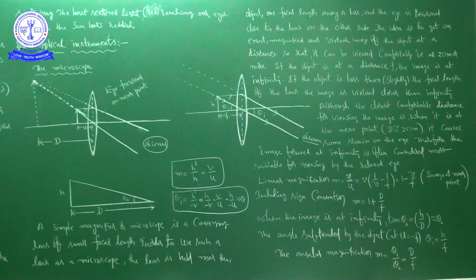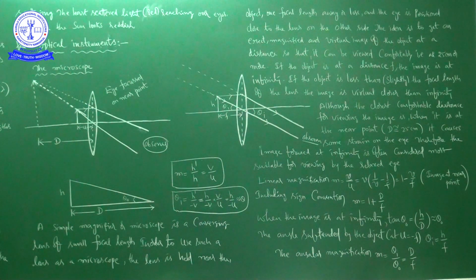So what is this 25 centimeters? 25 centimeters is the least distance of distinct vision for the human eye, for a healthy human eye. So 25 centimeters is the minimum distance to see the object without any stress to the eye.